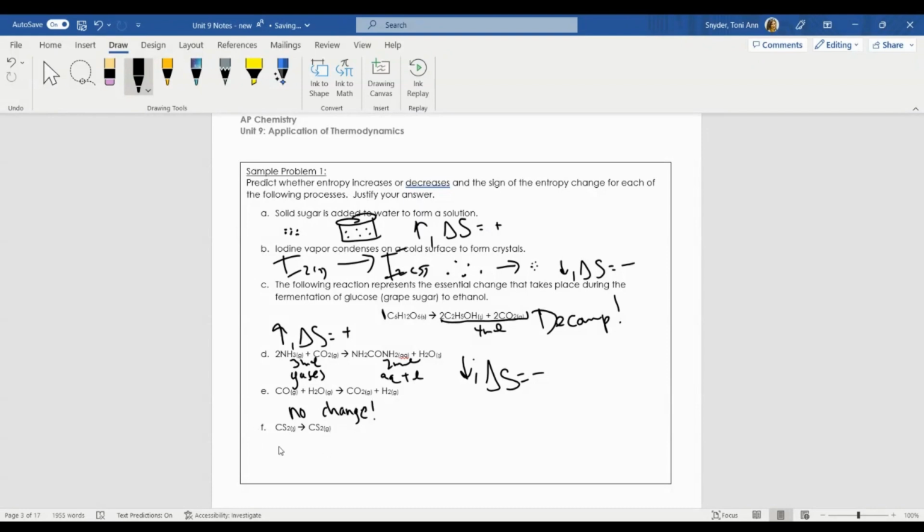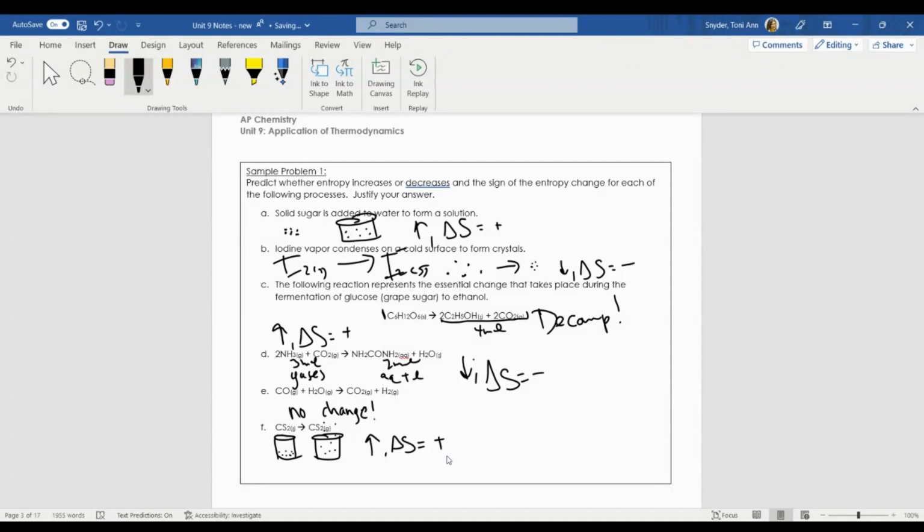In this case, I have CS2 liquid. So if I draw a beaker, right, liquids take the shape of the container that they're in. But if I have CO2 gas, these particles become very far apart. What can I say about entropy? Because those particles are far apart, entropy is increasing and delta S is positive.